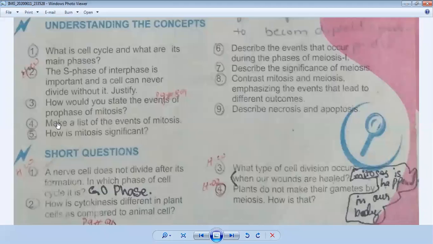In this question you will explain the introduction of mitosis, then you explain the phases of mitosis: prophase, metaphase, anaphase, telophase. Then you explain the division of cytokinesis, and it is given for animal cell and plant cell. So on page number 89 and 90 you can find the answer, and on page number 91 the diagrams are given which are important with this long question.